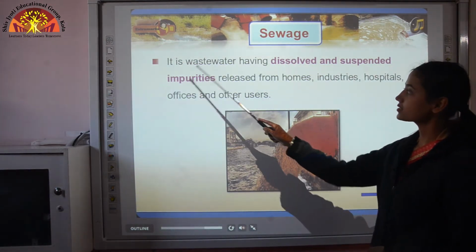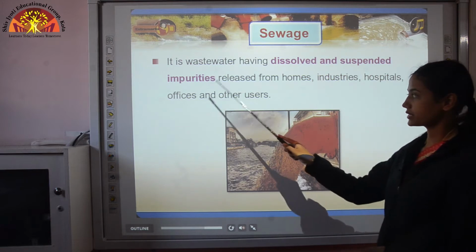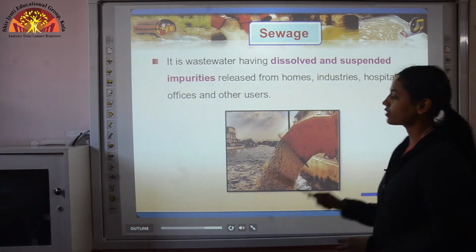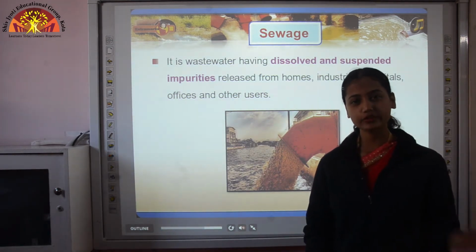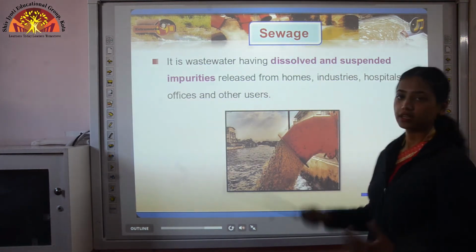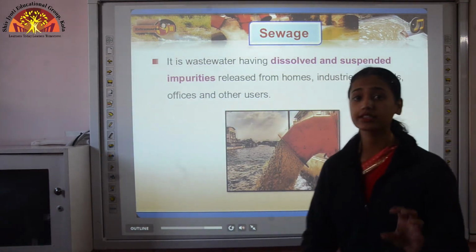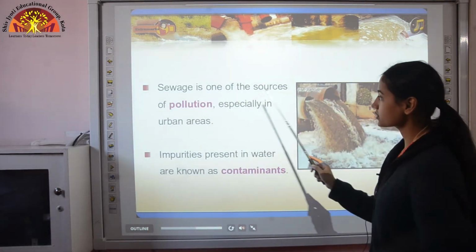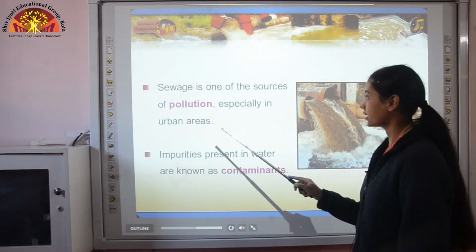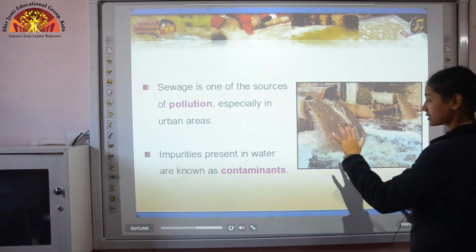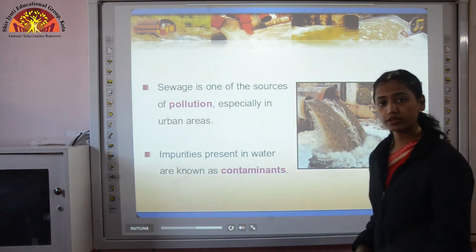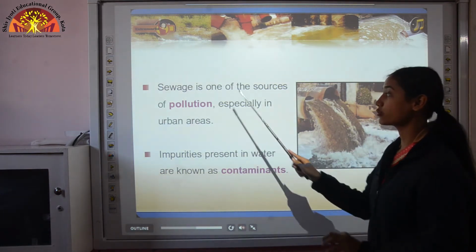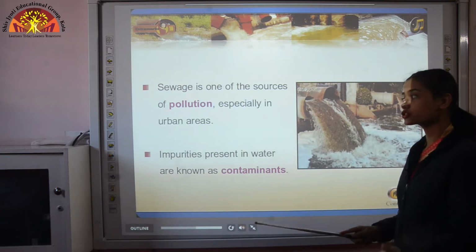Now, sewage. It is wastewater having dissolved and suspended impurities released from homes, industries, hospitals, offices and other users. You have seen the drains that contain very black dirty water. That is what? That is sewage, liquid waste, and in that water dissolved impurities are present. Sewage is one of the sources of pollution, especially in urban areas. Let's say if the sewage is directly dumped into the river, so what will happen? We are polluting that river. So that is why sewage is one of the sources of pollution. Here it is causing water pollution.